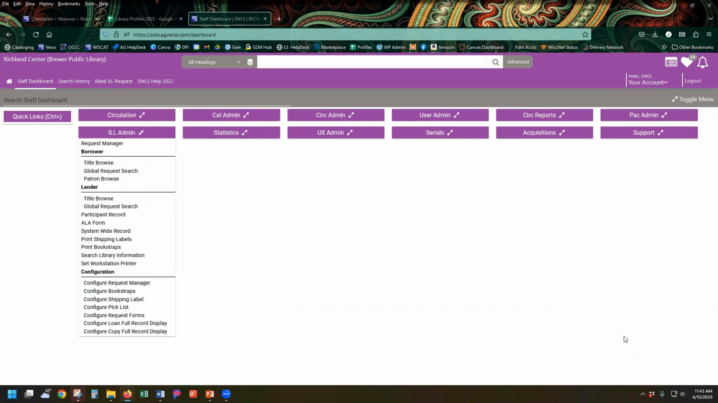ILL, or interlibrary loan, is what we consider the request of materials from outside of the SWLS system. Some systems call that OLL, or outer library loan. The way we request these materials from outside our system is WSCAT, which is a shared catalog and sharing system that's run by the Department of Public Instruction. The way WSCAT connects to our VERSO catalog is through an integration we call SIL, or Circ Interlibrary Loan.